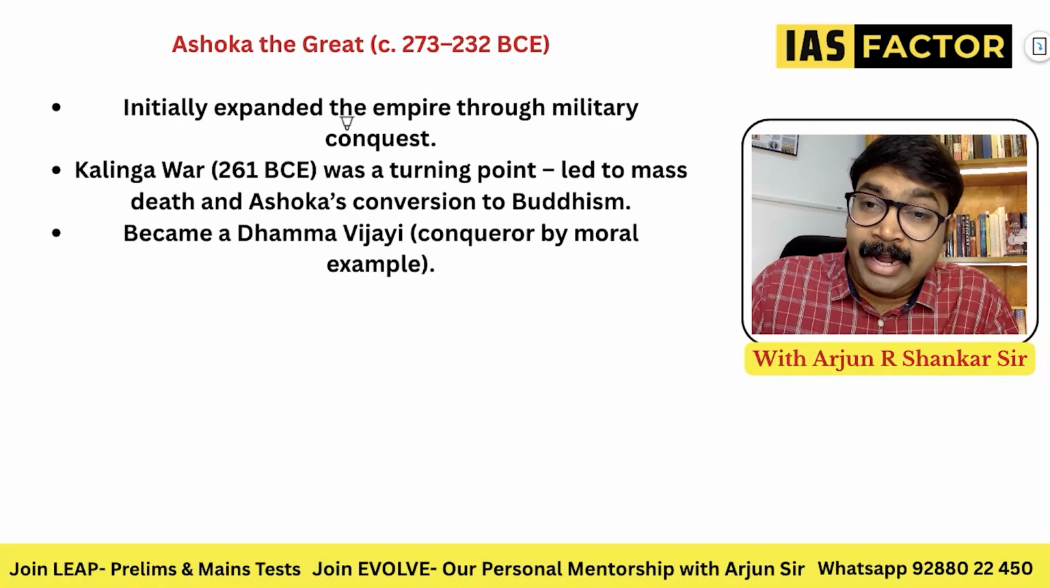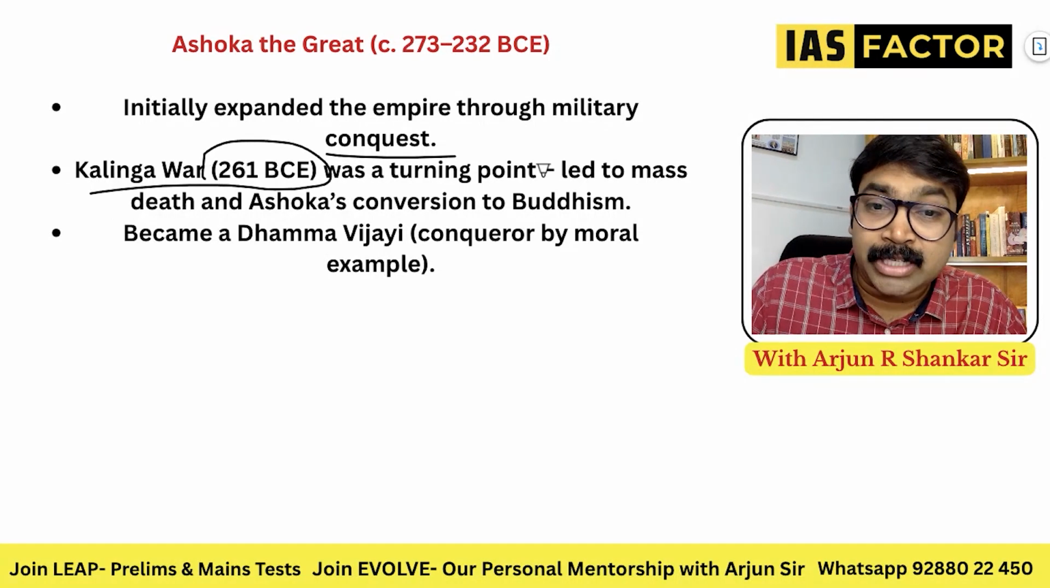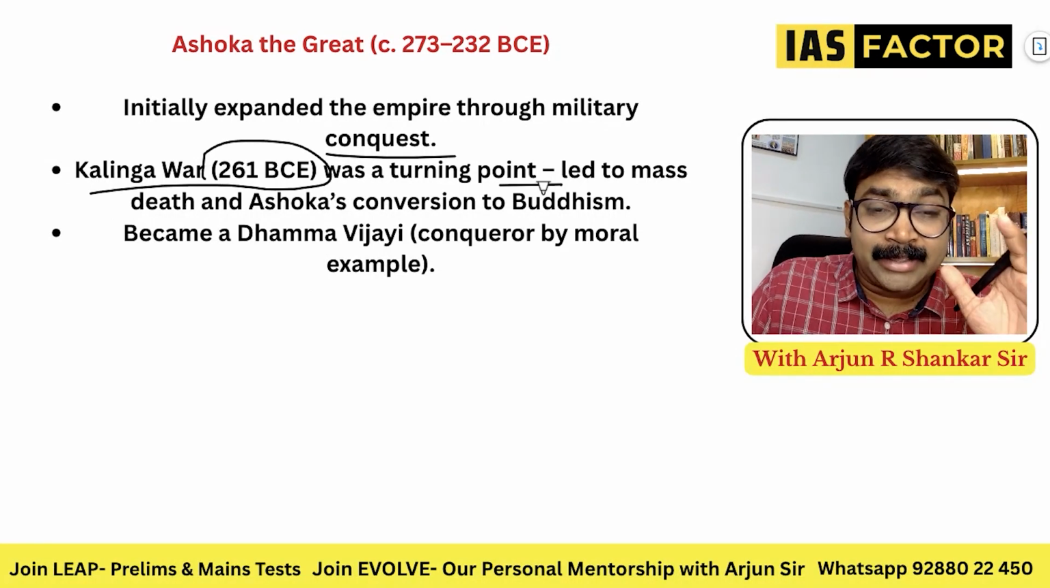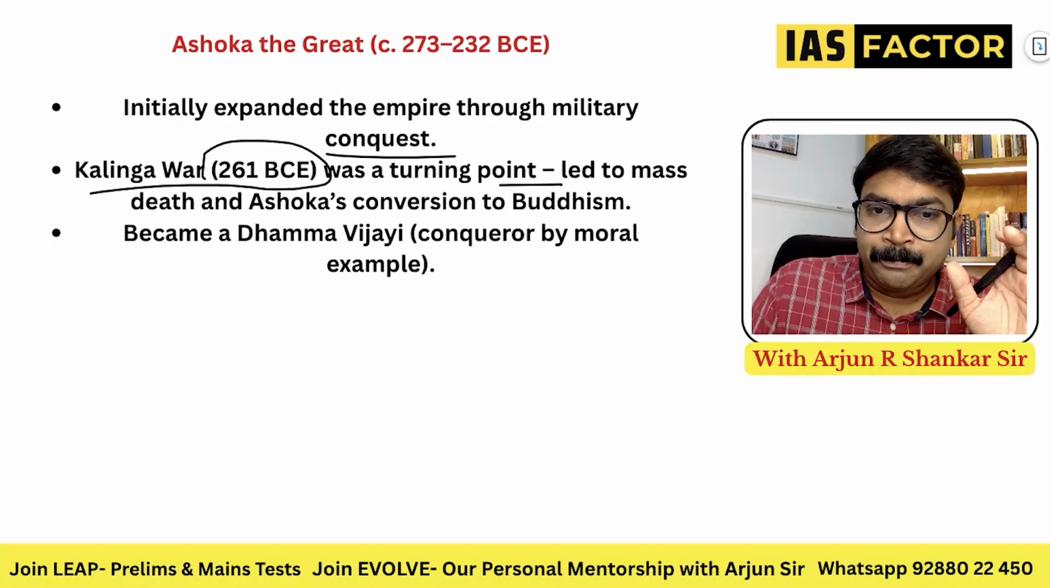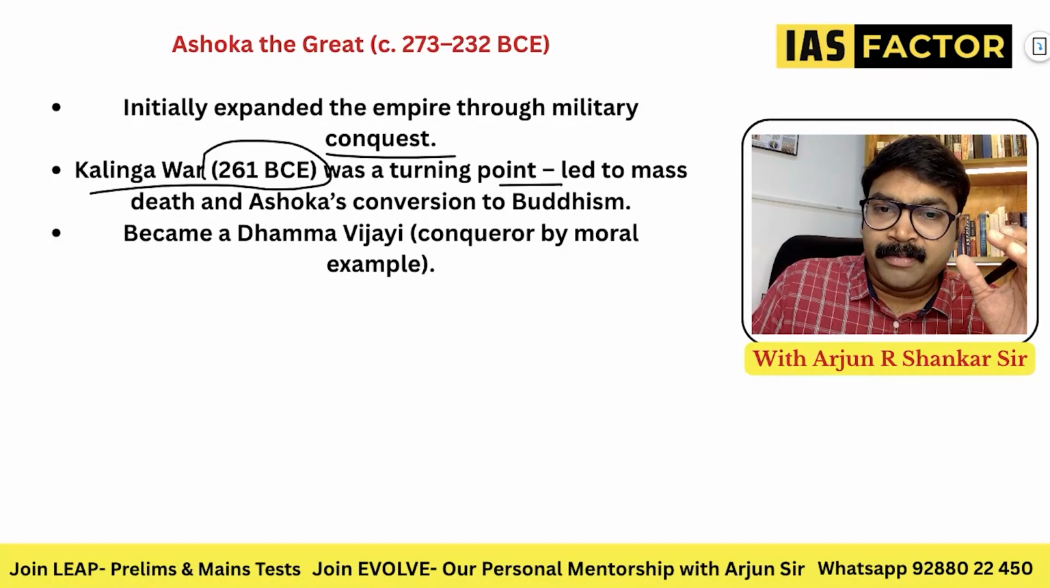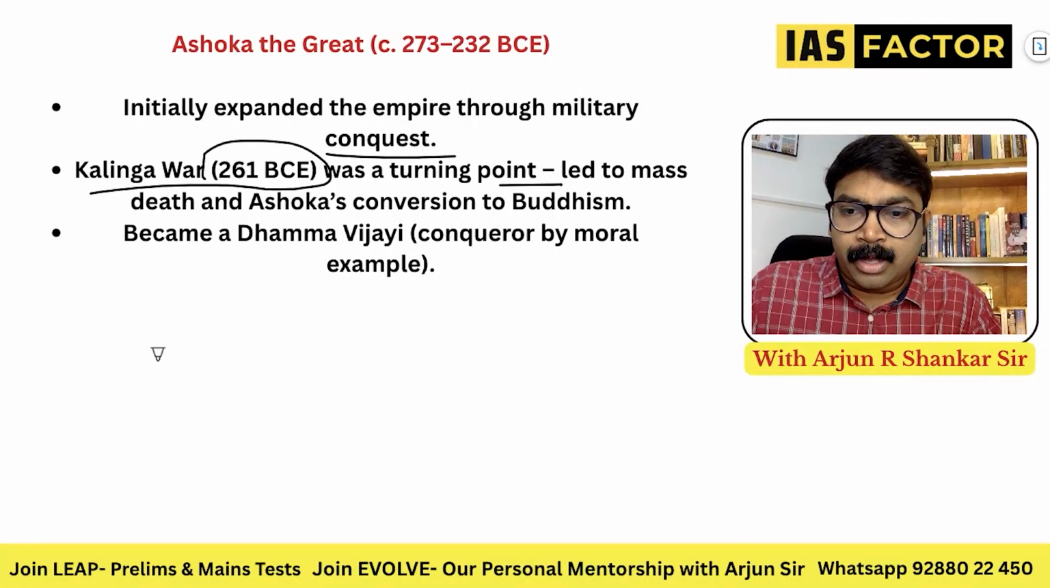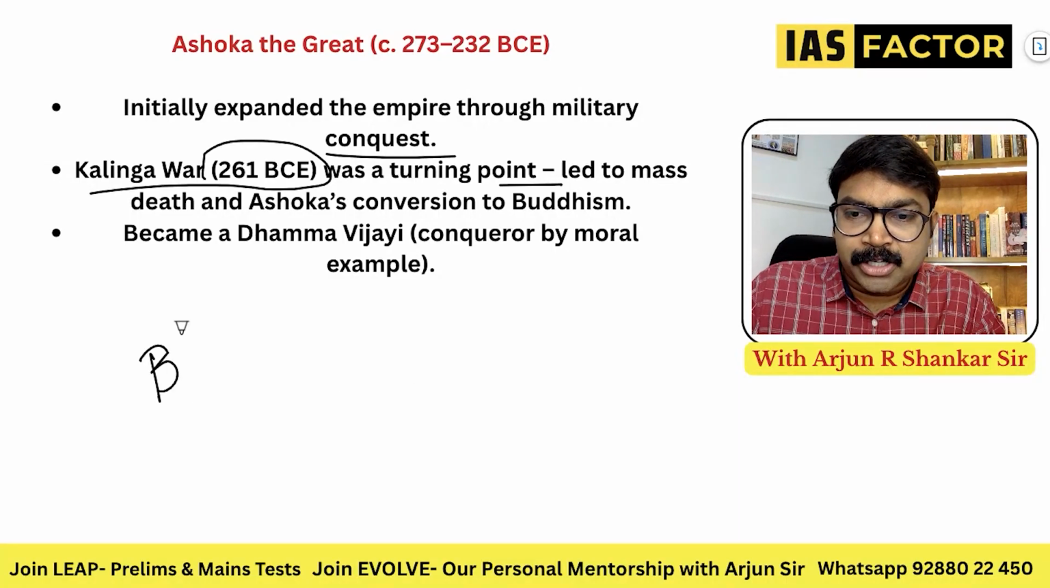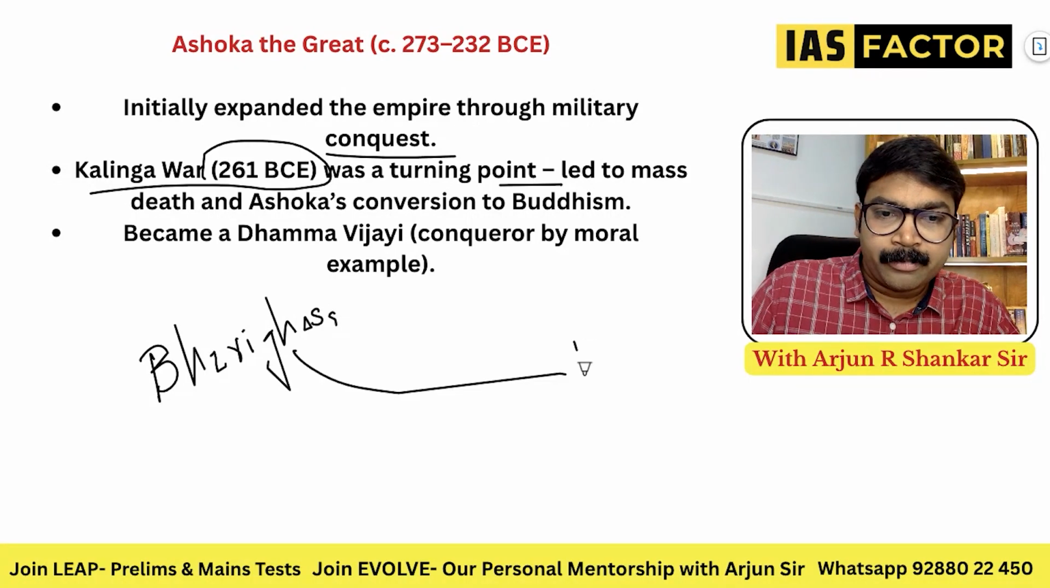Ashoka the Great initially expanded the empire through military conquest. The Kalinga War, 260 or 261 BC, was a turning point and led to mass death. That is why it is called a Pyrrhic victory. He became a Dharma Vijayi. You must have heard of the transition from Bheri Ghosha to Dharma Ghosha.